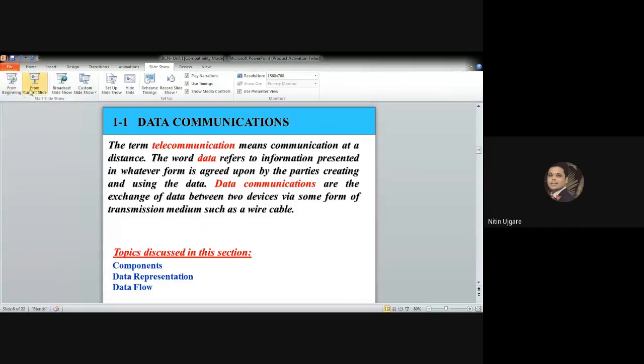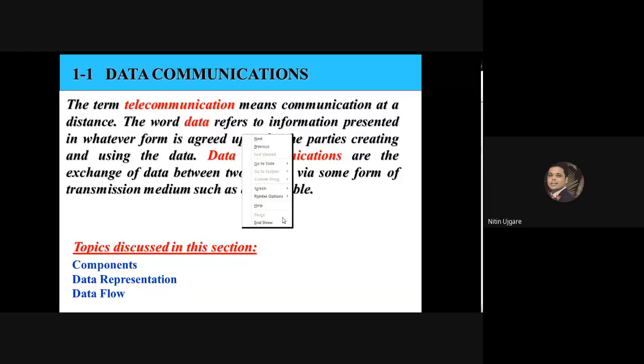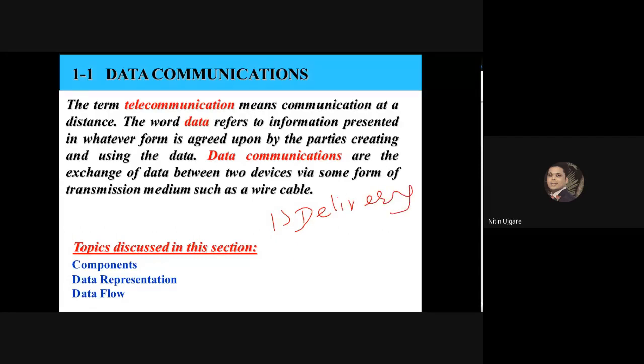Let me take a pen so that I can share these four fundamental characteristics of data communication. The first characteristic of data communication is delivery. The second characteristic is timeliness.